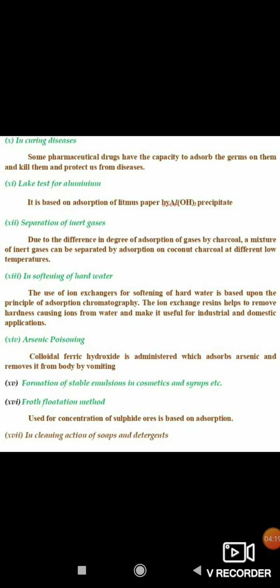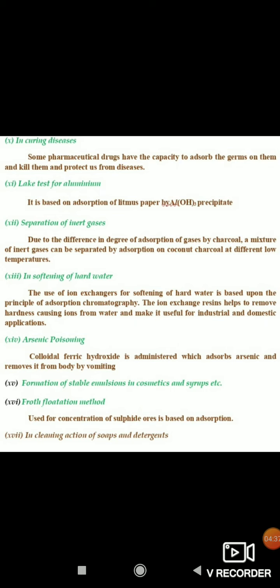Then, lake test for aluminium. In testing whether aluminium is present or not, litmus paper is used, by adsorption of litmus on aluminium trihydroxide precipitate. This is an example of adsorption used to test the presence of aluminium.